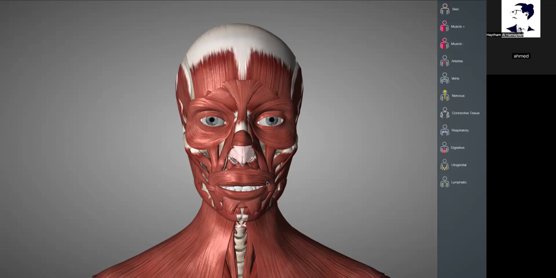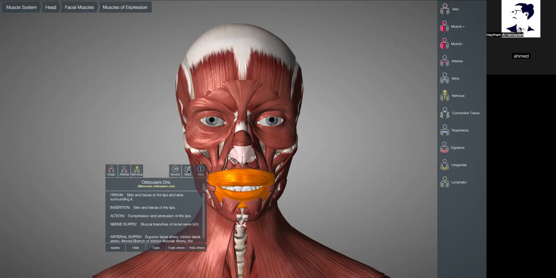The upper area controls the upper lip, lower area controls the lower lip. The upper area muscles consist of levator labii superioris, levator labii superioris alaeque nasi, levator anguli oris, zygomaticus major and minor, and risorius muscle. The lower area consists of depressor anguli oris, depressor labii inferioris, and mentalis.